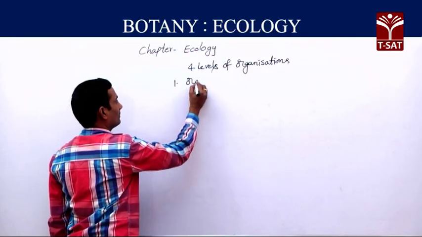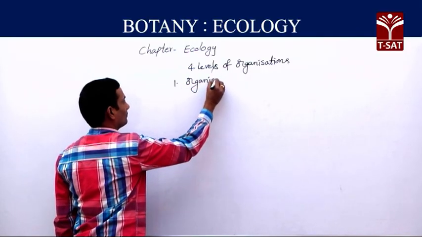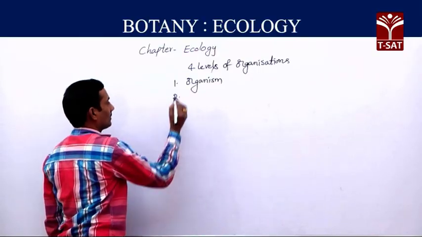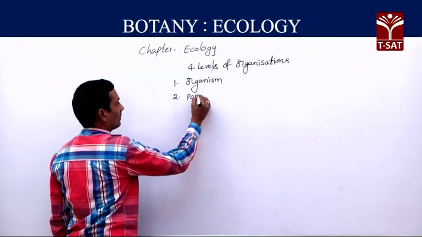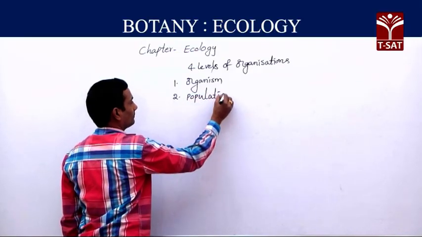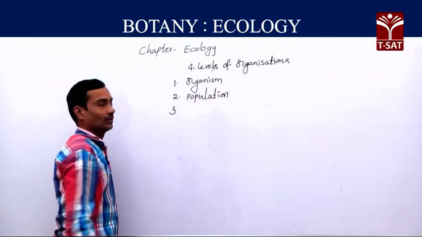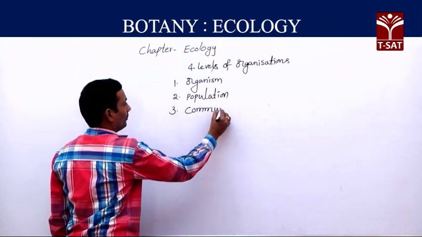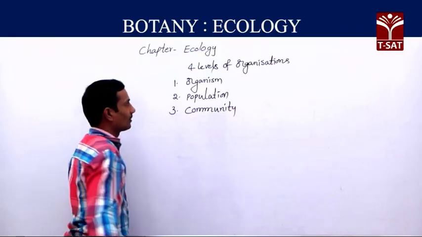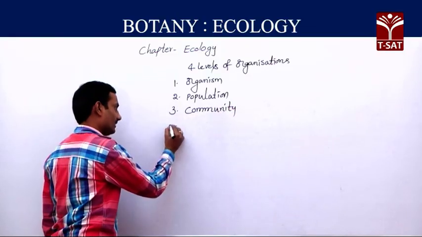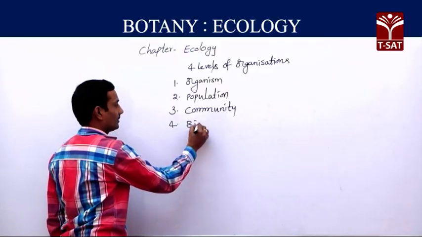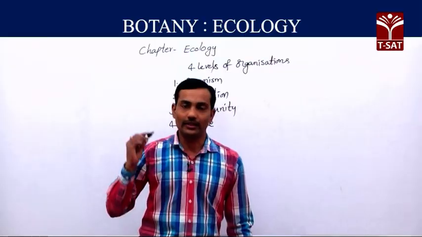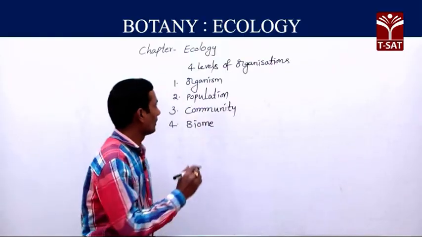First, organism, it is the first level of biological organization. Second, population. Third, community. Fourth, biome. At present we are going to discuss all these organizations.